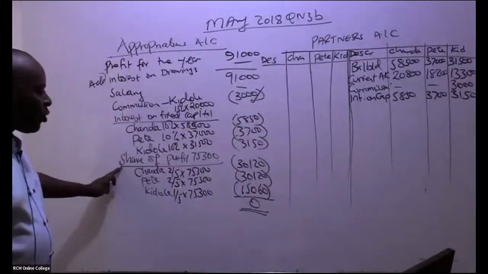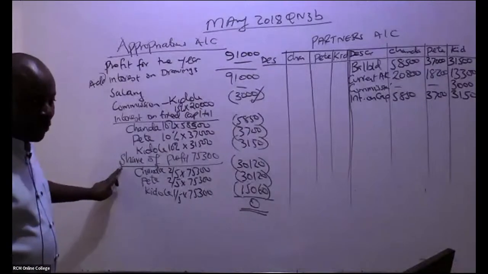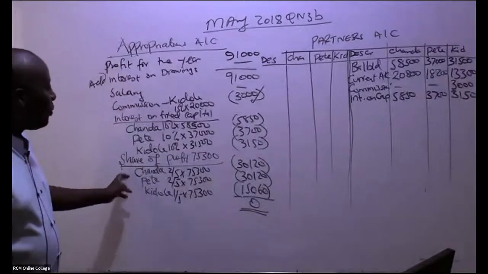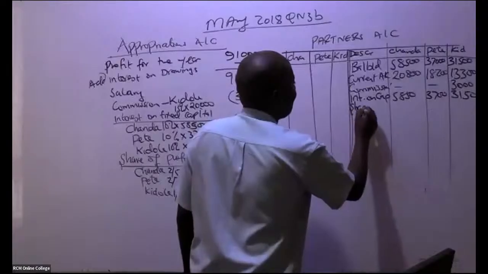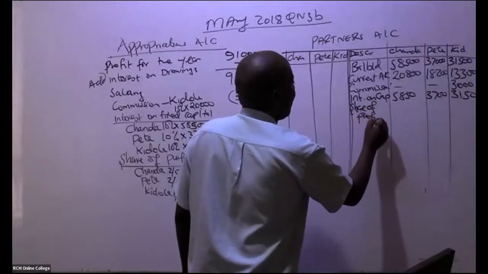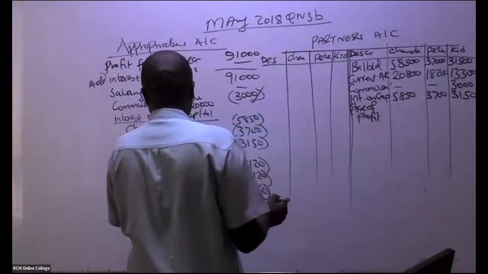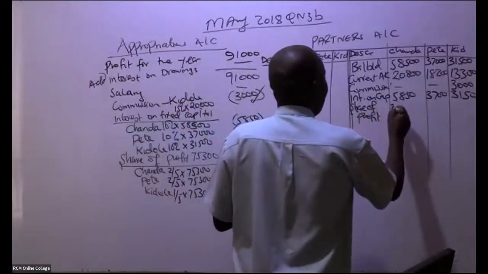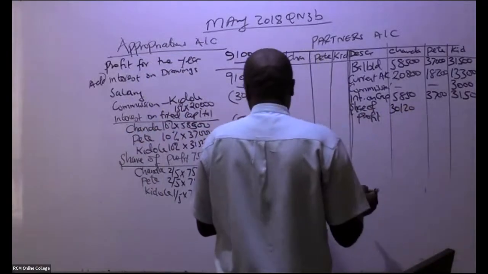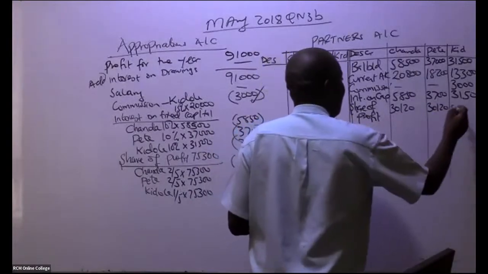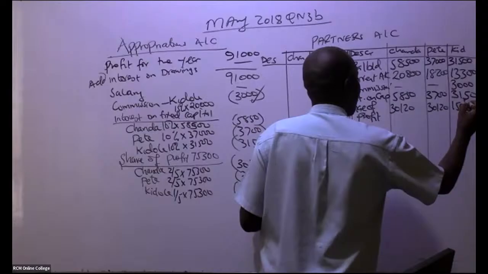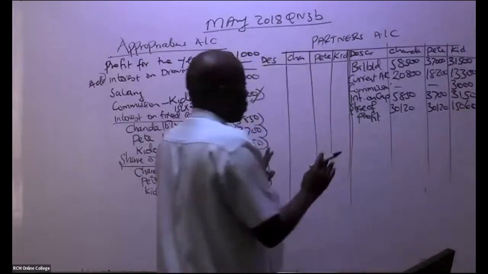Then we have here share of what? We have share of profit. So this share of profit, you're bringing them the way they are. So we have here share of profit. Share of profit, what do we have here? We have 3120. We have here 3120. We have here 15,060. You stop it there.